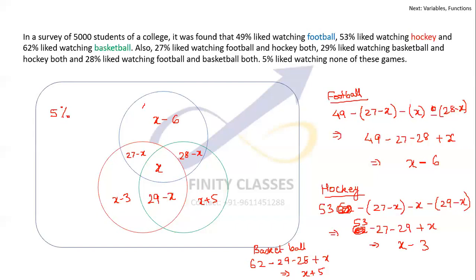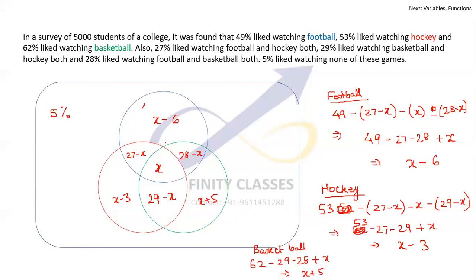This is what they had given. 5%, which was given to me. Now, one very important thing to find out x, this entire portion clearly should be 95 because the outside was 5. So this should be 95.